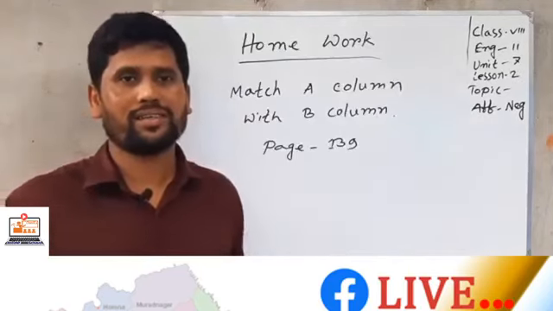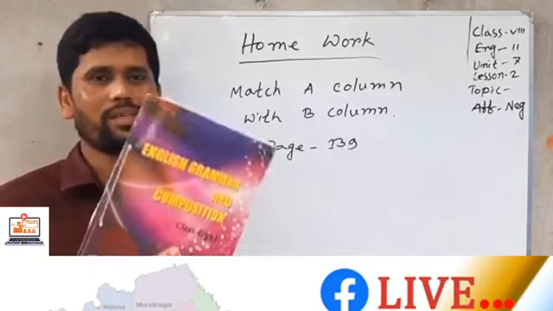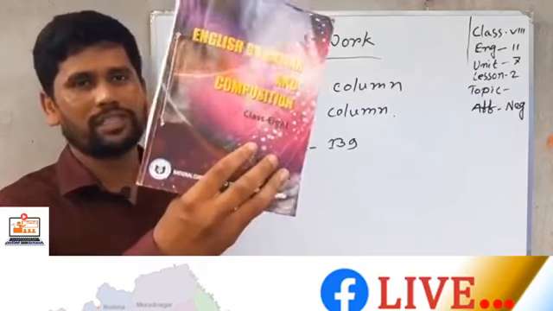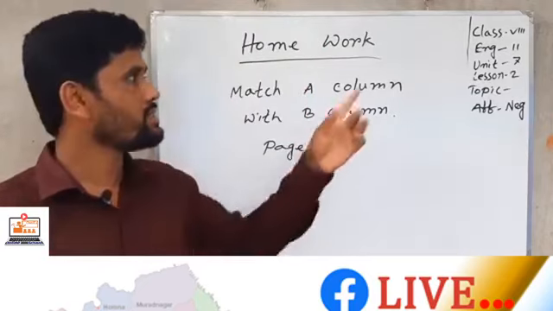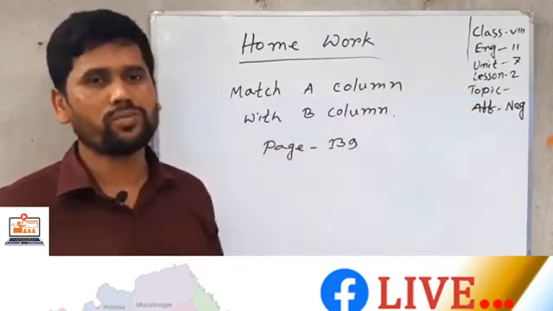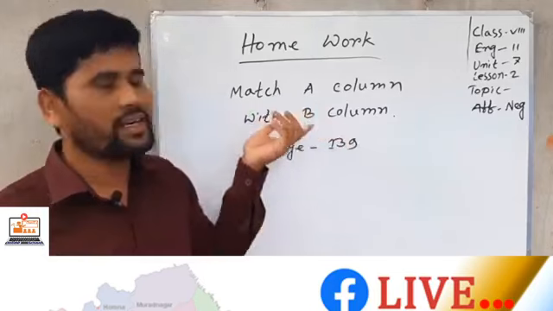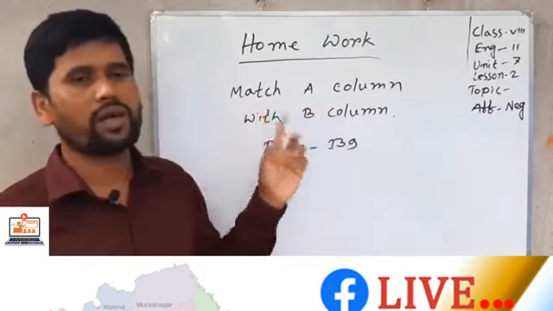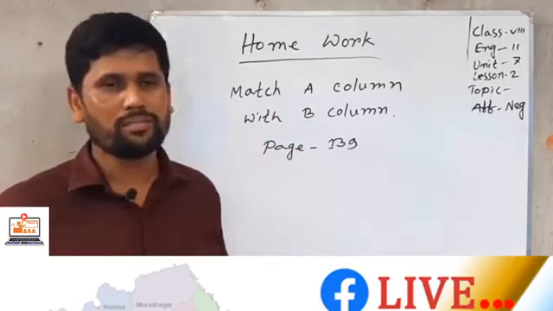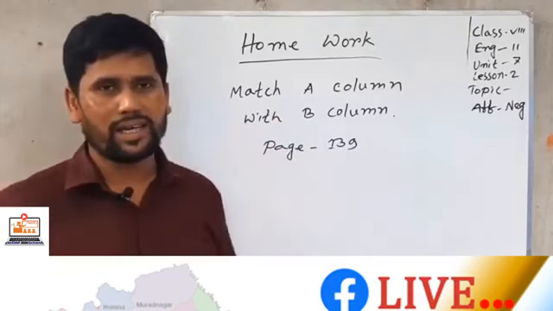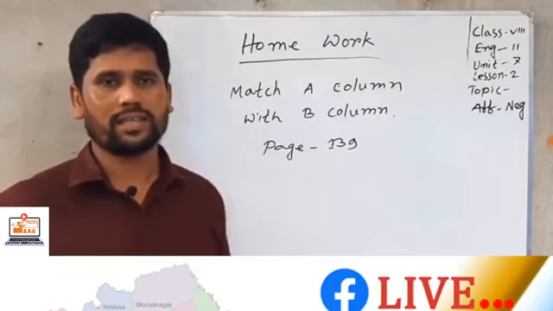Dear student, now I want to give you some homework. I believe you all have this book, English Grammar and Composition. Go to unit 7, lesson 2. You will find affirmative and negative sentences, and here there is a question, A column and B column. Match A column with B column, page number 139, and you will show this homework to your class teacher.